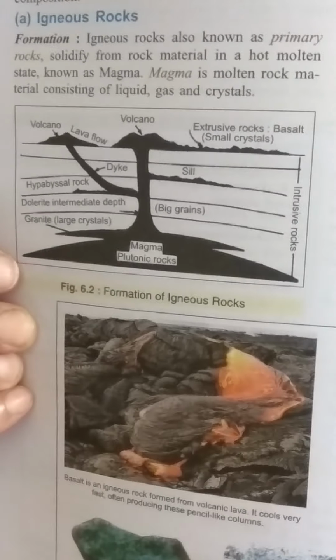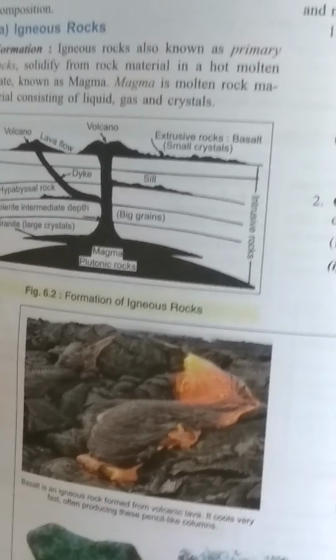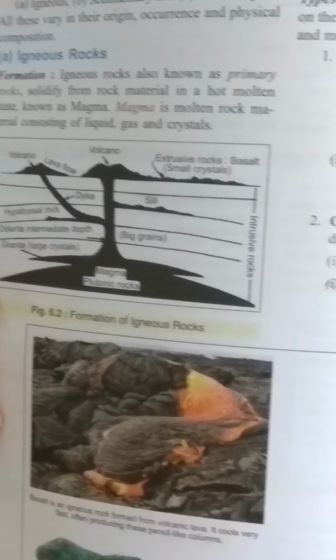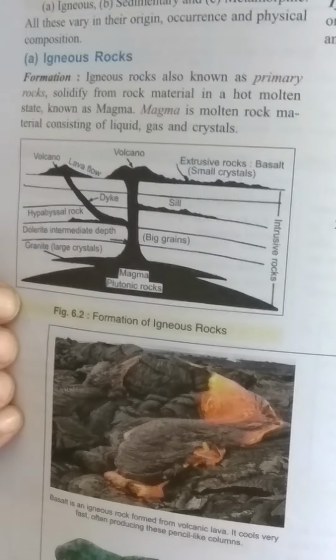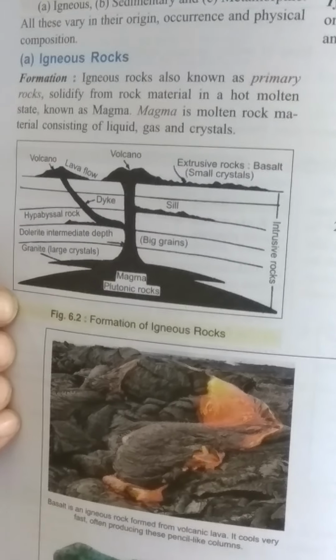Now for the igneous rock, I want to show one diagram of the volcanic eruption. If you see this diagram, the lava was coming out on the earth's surface, and you also see that some of the lava was not coming out on the earth's surface. It moves towards the inside of the earth where the cracks are there.